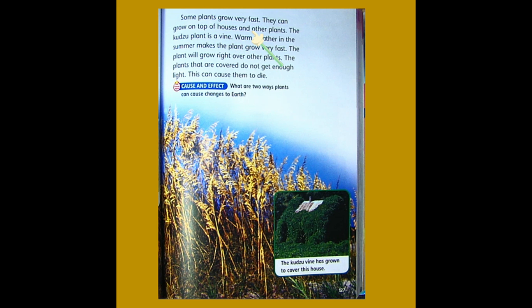Some plants grow very fast. They can grow on top of houses and other plants. The kudzu plant is a vine. Warm weather in the summer makes the plant grow very fast. The plant will grow right over other plants. The plants that are covered do not get enough light. This can cause them to die.